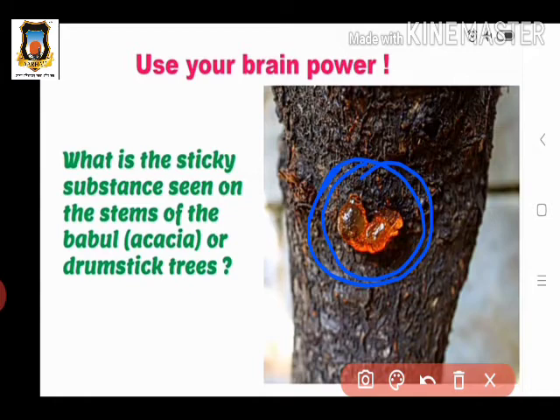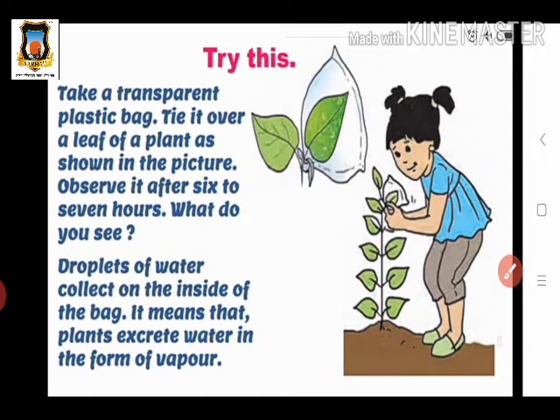So here we see excretion is also a characteristic of living things. Next we see the activity for the next characteristic.